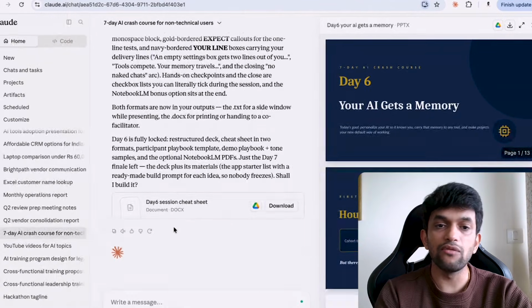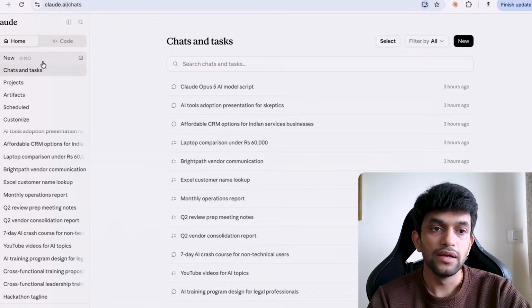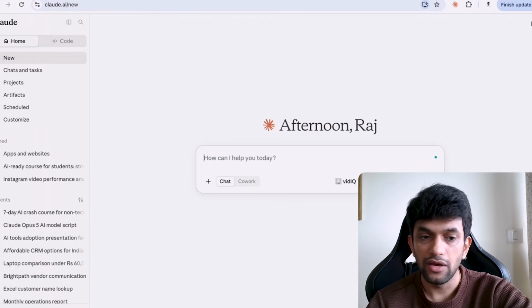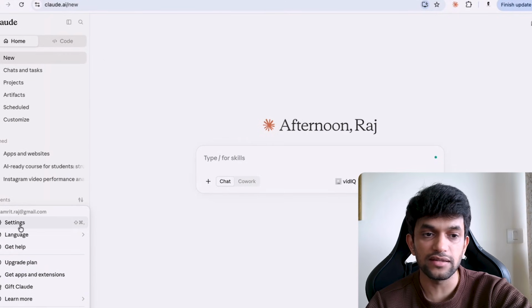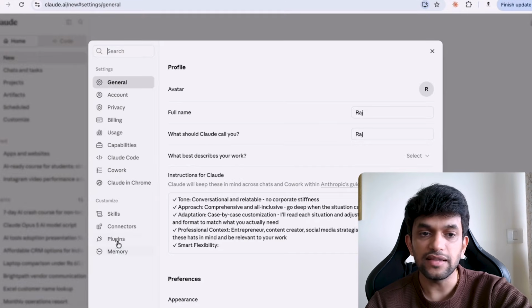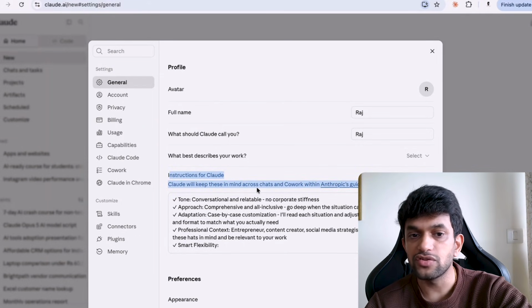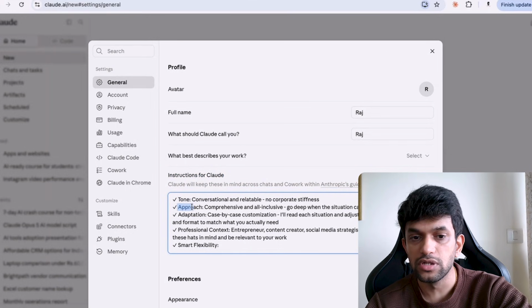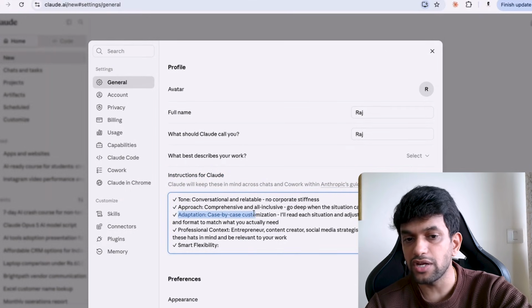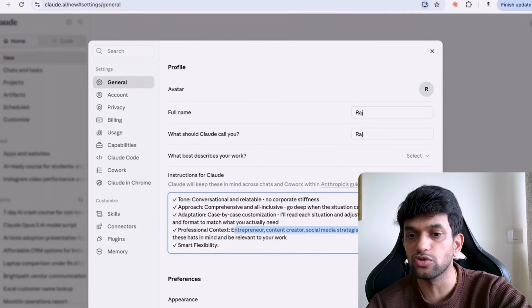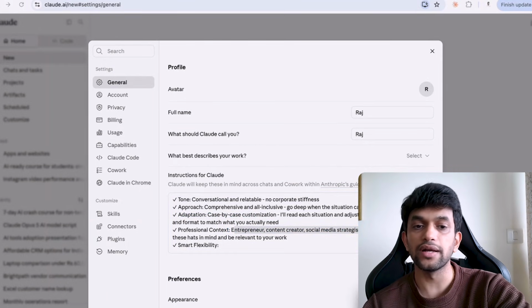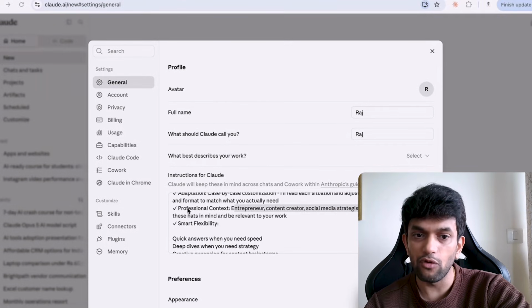Basically, can you see the lower left corner? When I click over here, can you see settings? I click on settings. In the settings, under general, you can see instructions for Claude. So what are your instructions? What is your tone? What is your approach? What is your adaptation? What is your professional context? I'm an entrepreneur, content creator, social media strategist, AI educator. How I want my answers to be.